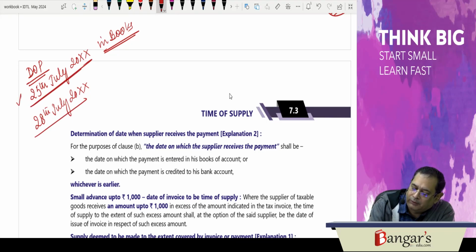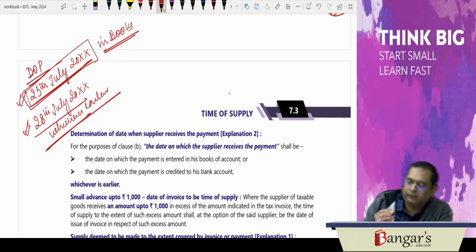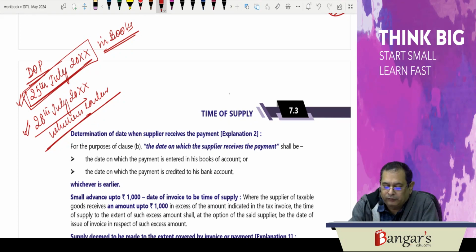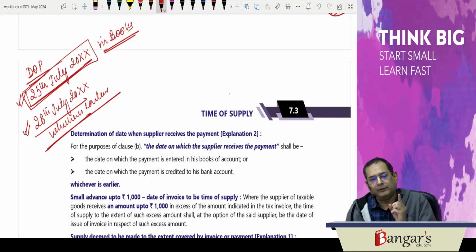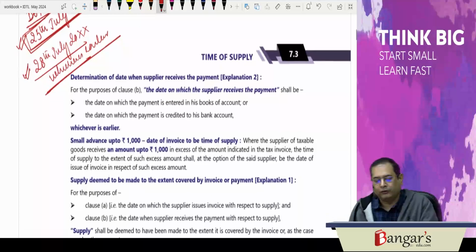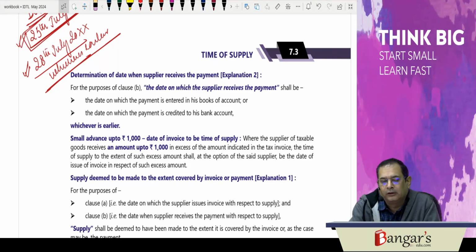That is the date when the payment is recorded in the books, or the date when the payment is credited in the bank account, whichever is earlier. So here the date of payment will be 25th of July. So for the purpose of clause B, the date when the supplier receives the payment shall be the date on which the payment is entered in the books of accounts, or the date when the payment is credited to his bank account, whichever is earlier.